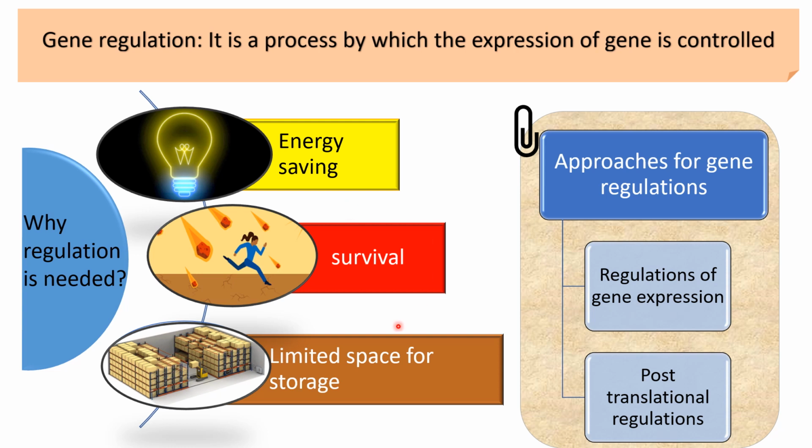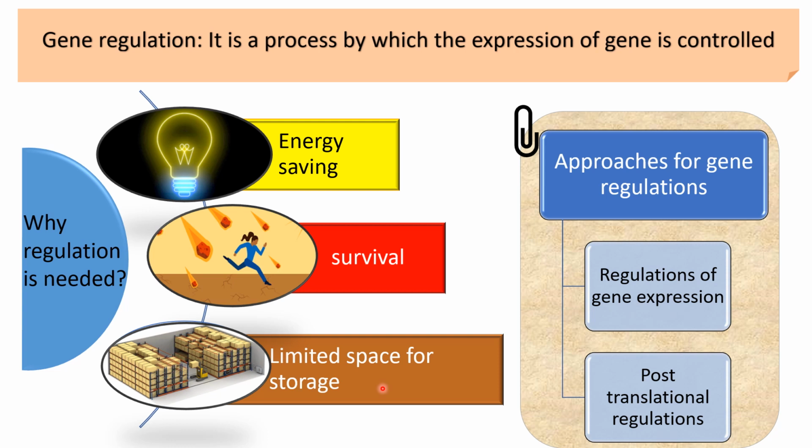Right. The second one is survival. Survival of prokaryotes depends on their ability to grow in unfavorable conditions. And for that, they must alter their physiological, metabolic, and behavioral processes. Third one, a prokaryotic cell has very limited space to store the excessive materials synthesized inside the cell. So it has to turn on and off these processes according to its need.